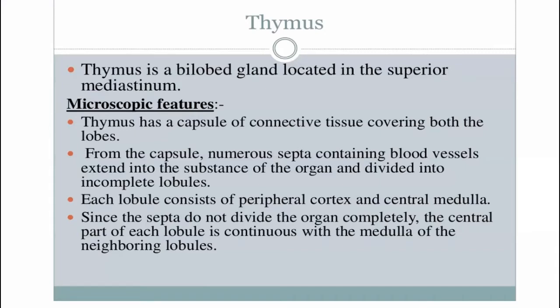Each lobule consists of a cortex on the outer, peripheral aspect, which is darker in stain, and a central medulla, which is the lighter, pale area. Since the septa do not divide the organ completely, the central part of each lobule is continuous with the medulla of the neighboring lobule.